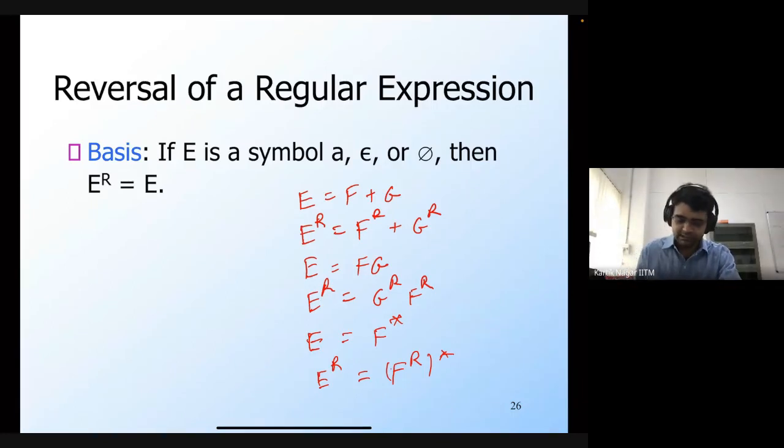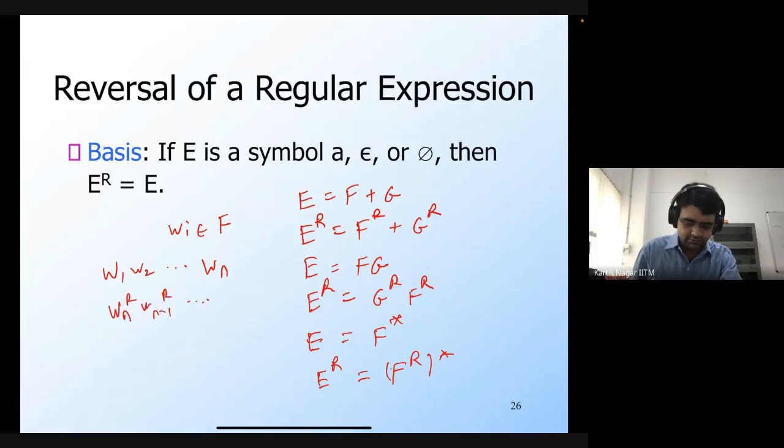If you take any string in the language of E, it's basically going to be some words W1, W2 up to Wn, where each of these Wi belongs to F. When you reverse it, you will get WnR, Wn-1R, and so on up to W1R.